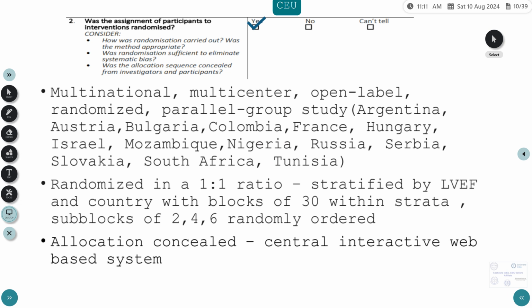Coming to the assignment of participants, were they randomized? So this was a multinational trial. It was done in 14 countries, namely. It was a multi-center trial. However, it was an open label trial, but it was randomized. Randomization was done in a 1:1 ratio, and they stratified it based on the left ventricular ejection fraction and the country. The allocation was done with a central web-based system, and hence it was concealed. So it was randomized, and allocation was concealed.